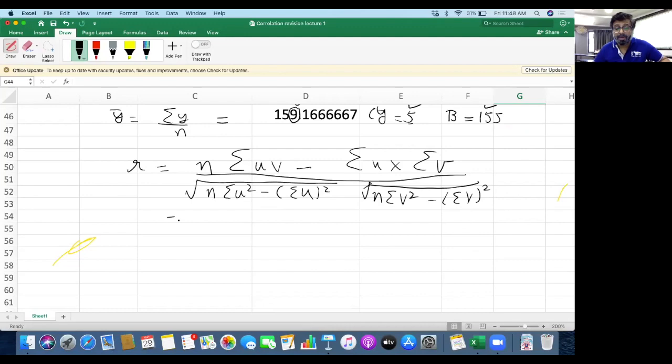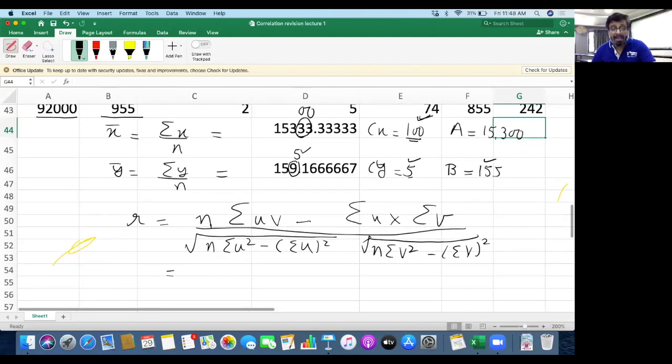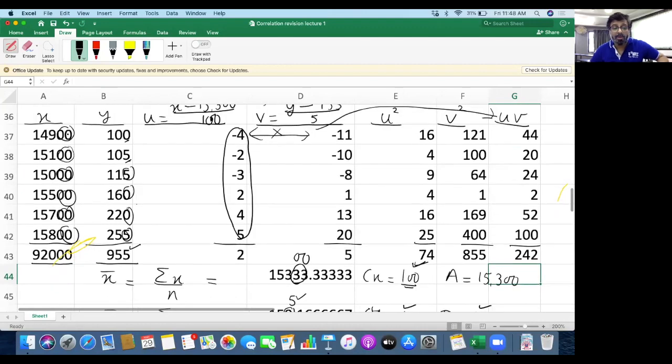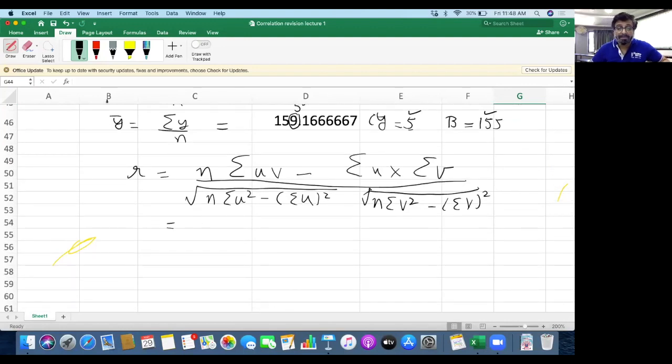Now, these calculations we have done over here. So n, the number of values in the question, are 1, 2, 3, 4, 5 and 6. So n is equal to 6 into sigma uv.